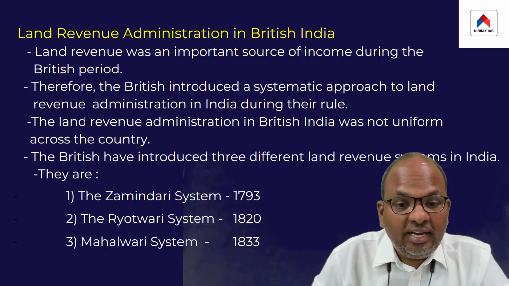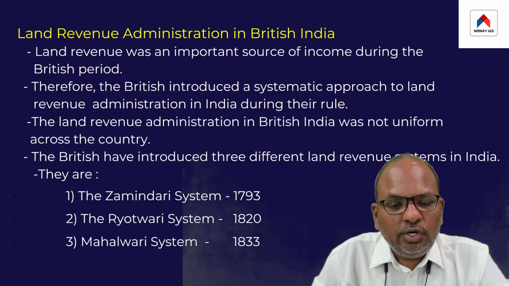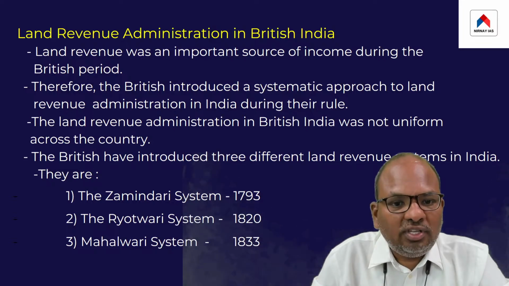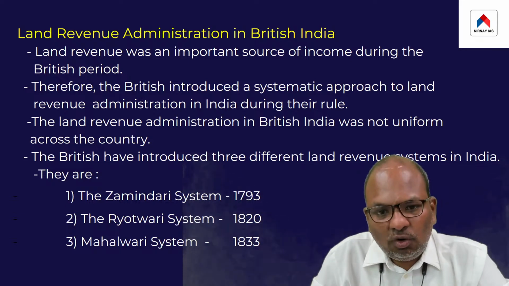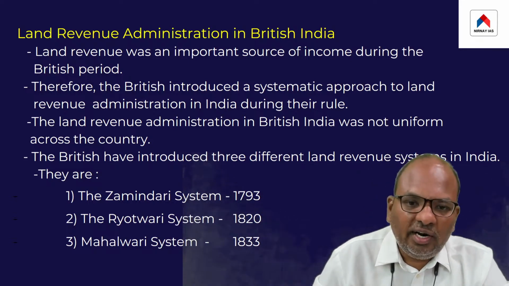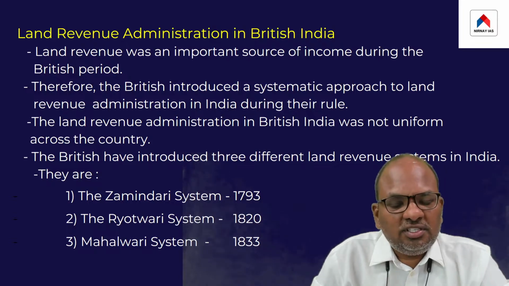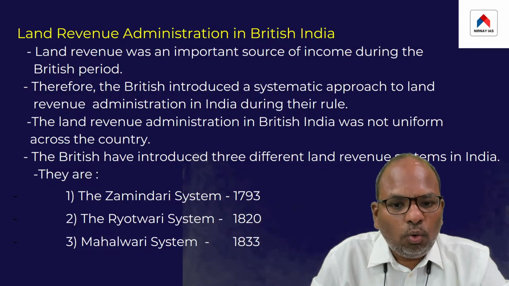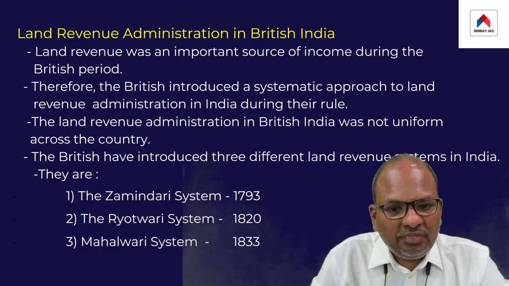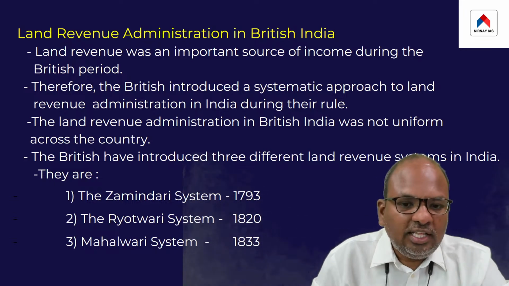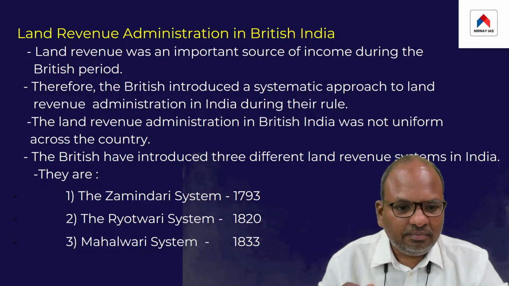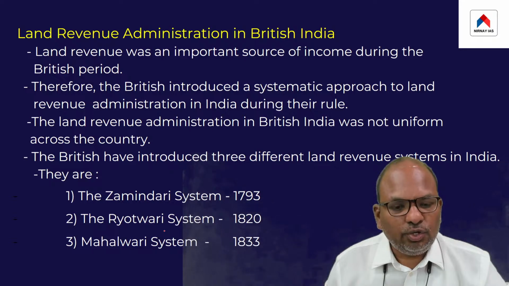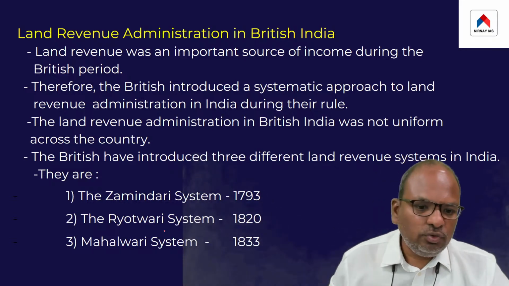So the point is, the land revenue administration during the British time period was not uniform throughout the country. In other words, the British had not implemented only one land revenue system. In fact, during the British times, there were three different land revenue systems in existence in India. So, for example, the British had introduced three different land revenue systems.